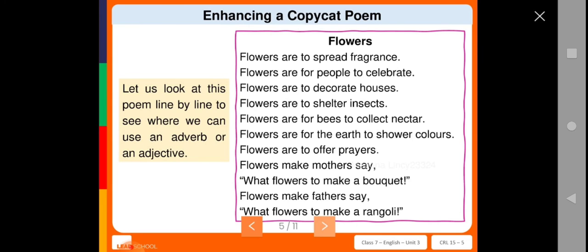Then, as we all know, you have to read the poem line by line, and you can see which adjectives or adverbs you can add for some of the words. No need to add for all the words in all the sentences. You can just give some crispier touch to some nouns by adding adjectives or adverbs.